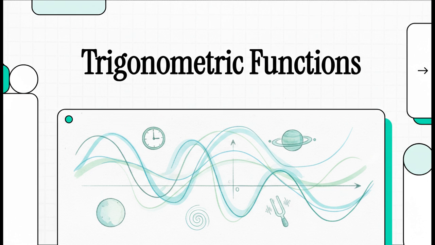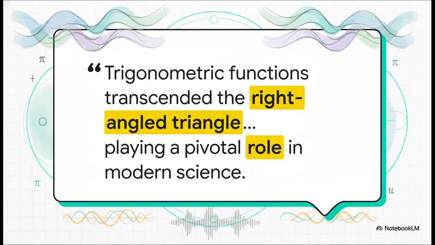So today, let's dive in and see how these simple ideas became the absolute key to understanding the rhythms of the cosmos. I love this quote. It really hits the nail on the head. Trigonometric functions transcended the concept of the right-angled triangle, playing a pivotal role in Fourier analysis, signal processing, and even quantum mechanics.